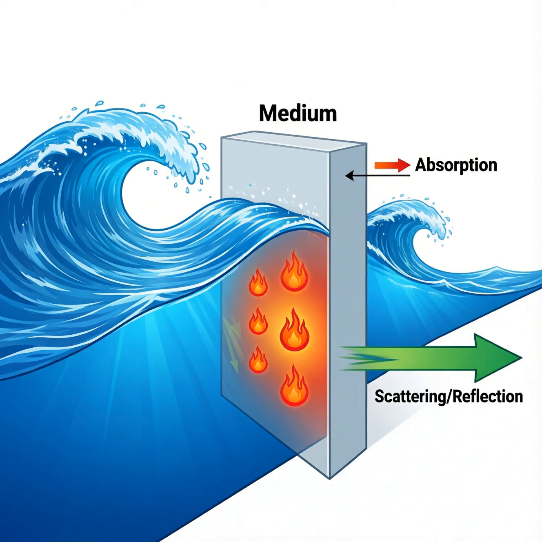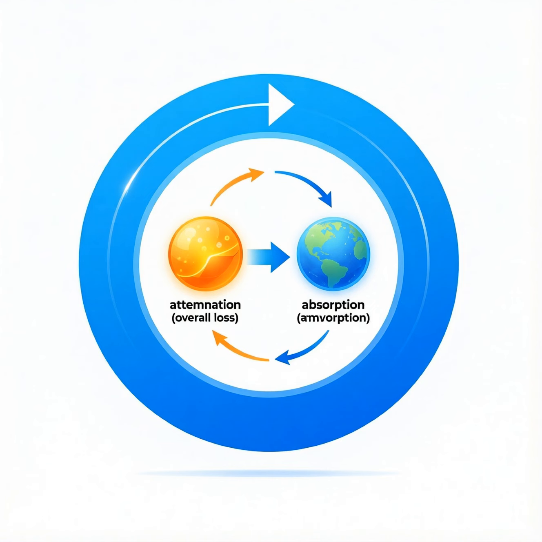Light can vanish in a blink. Why does energy disappear so fast? It doesn't just fade, it turns into heat, scatters sideways, or gets trapped in vibrations. Every wave you see is already on a path to becoming invisible or warm.